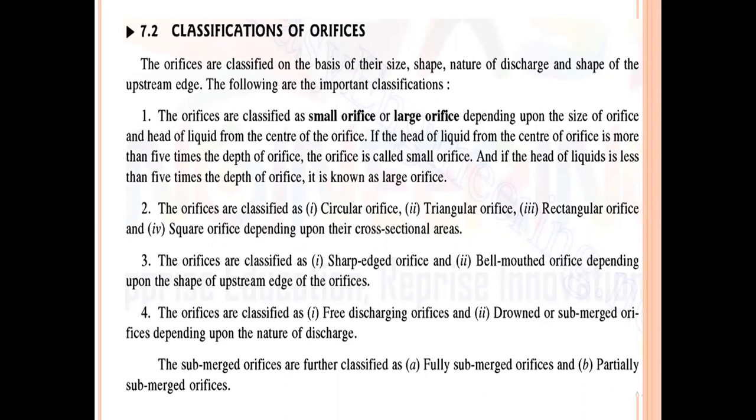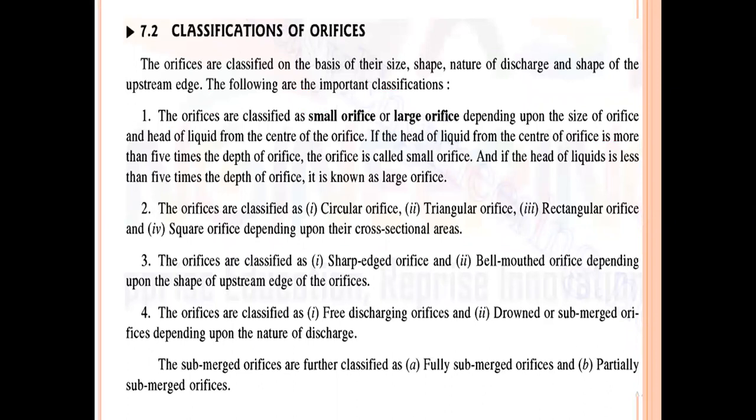If the head of liquid from the center of the orifice is more than 5 times the depth of the orifice, then the orifice is called a small orifice. And if the head of liquid is less than 5 times the depth of the orifice, then it is known as a large orifice.